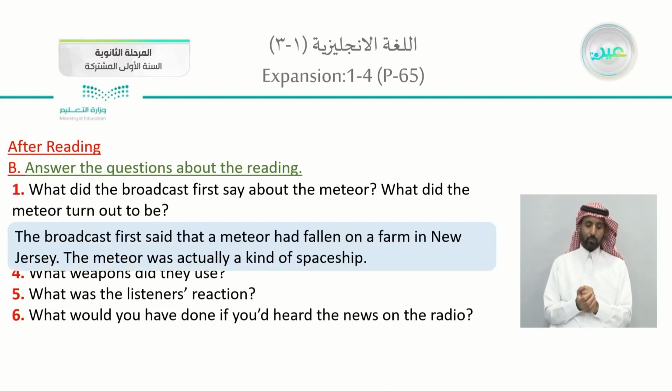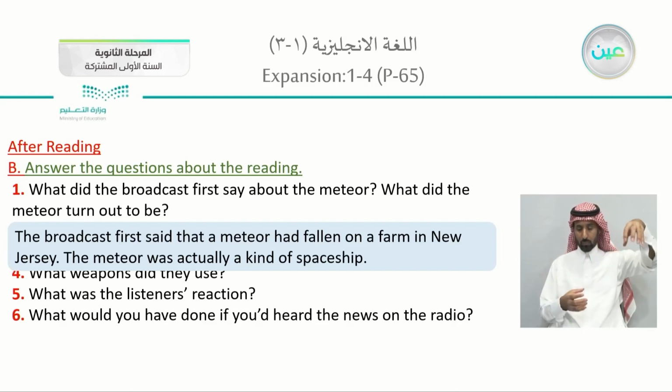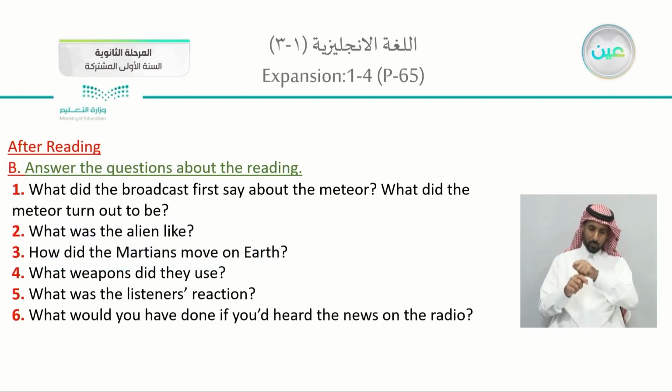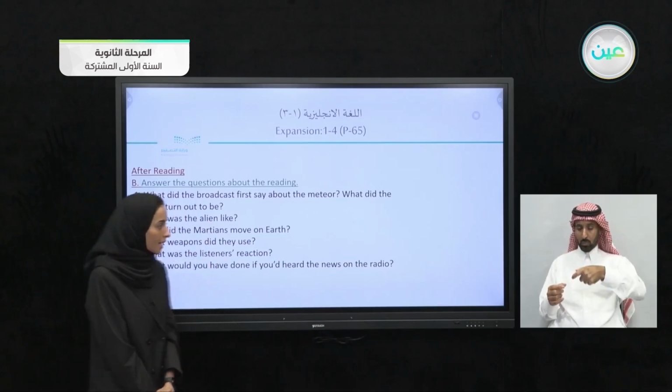The broadcast first said that the meteor had fallen on a farm in New Jersey. Then by the very end, the meteor was actually a kind of spaceship. And it turned out that it is a radio play. Next, number 2, what was the alien like? You will find it in the 3rd paragraph, a description of the aliens. What do they look like?